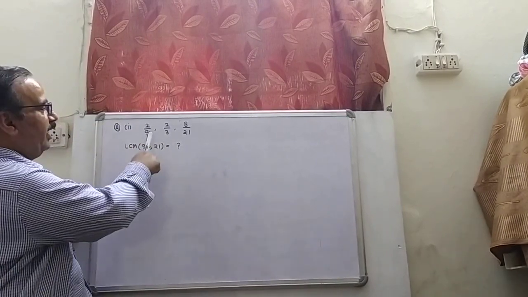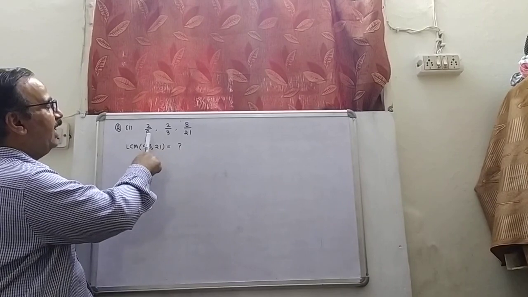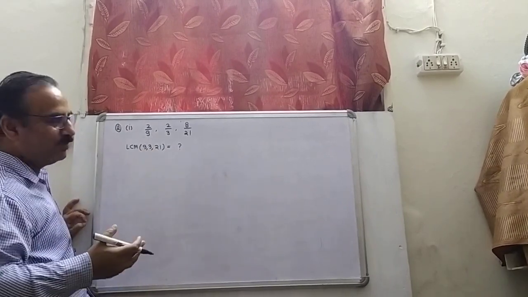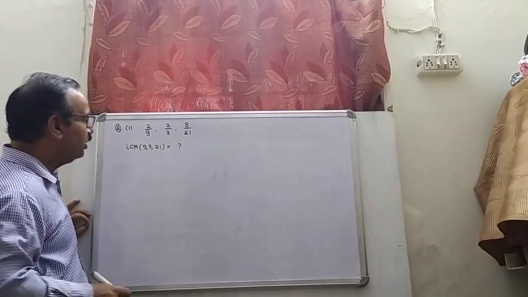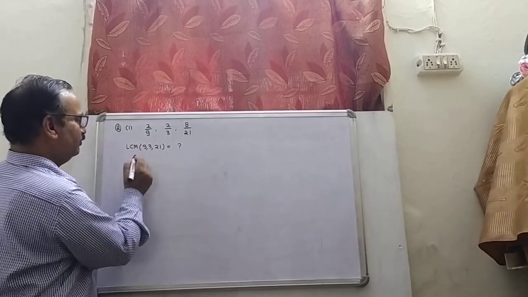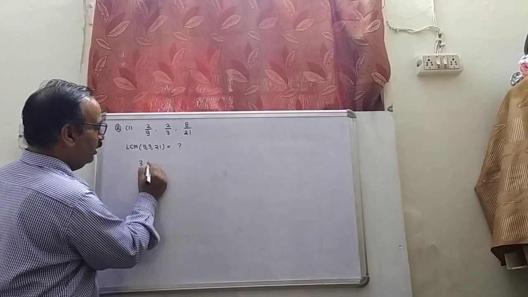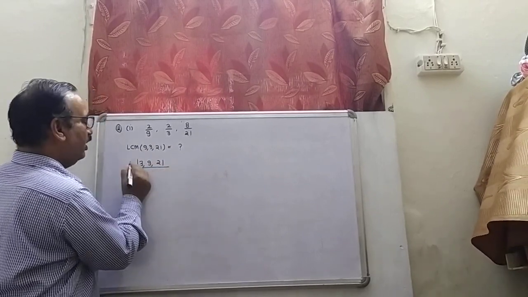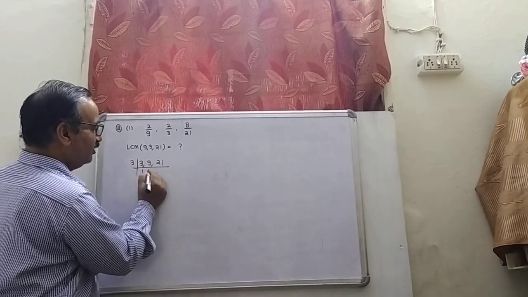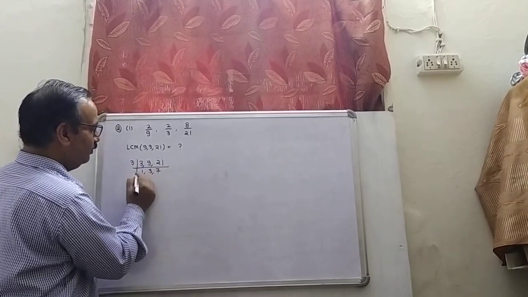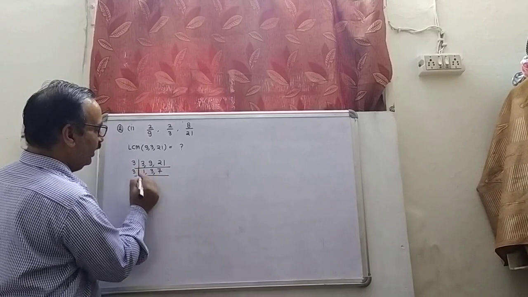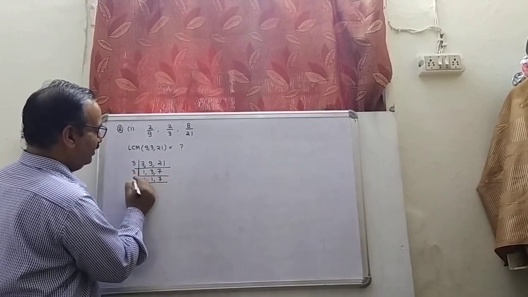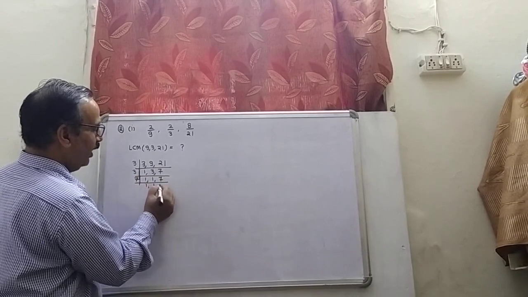So the LCM of 9 and 21 is enough to find, because 9 is a multiple of 3. So we write 3, 9, 21, and divide by 3. 1, 3, 7. Again by 3: 1, 1, 7. Now by 7: 1, 1, 1.